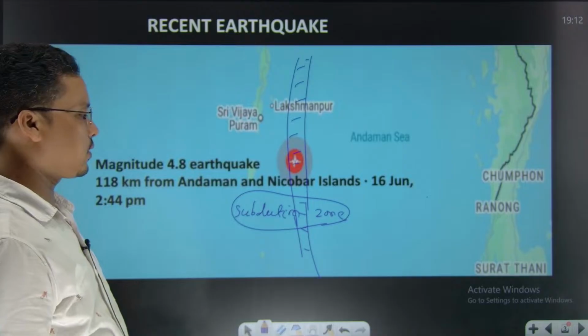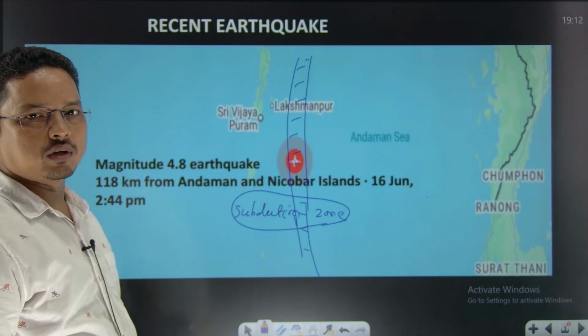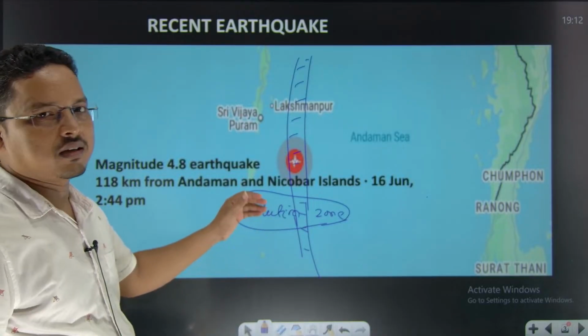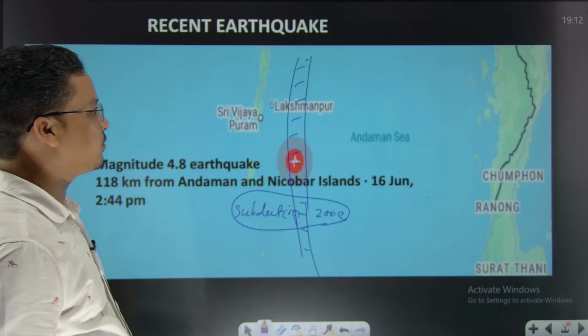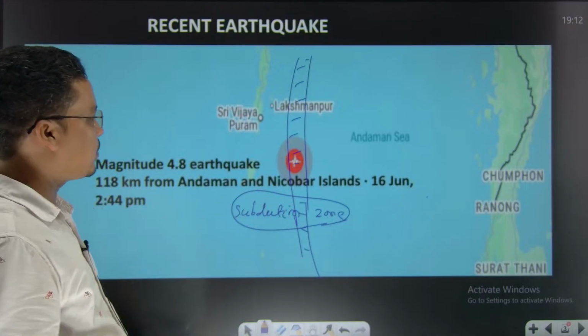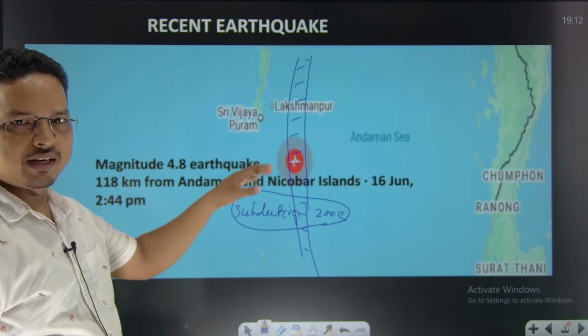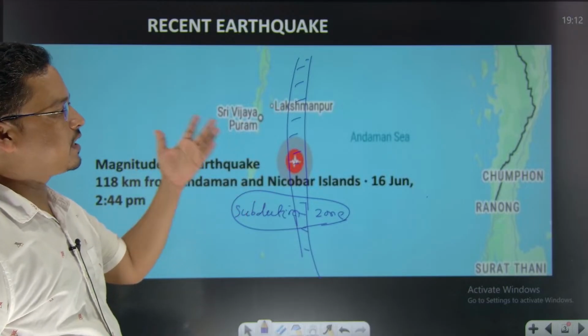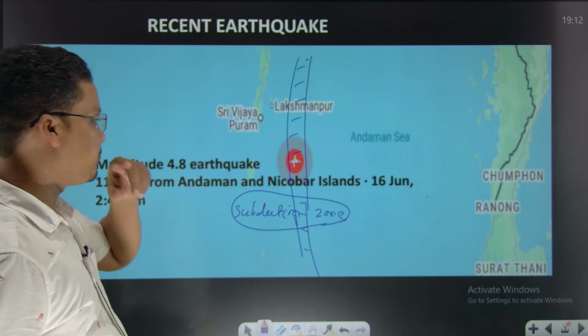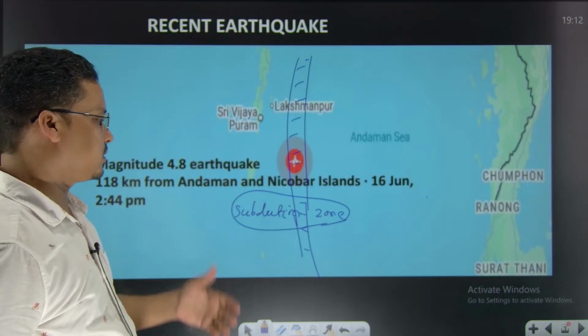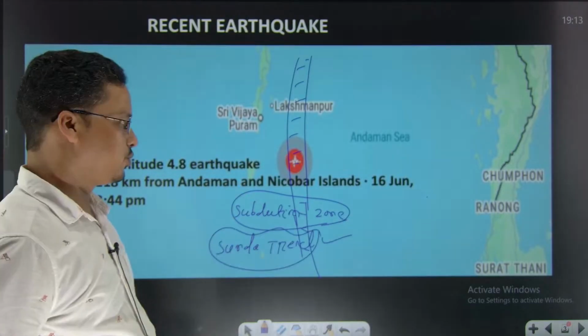This is the eastern margin of the Indo-Australian plate, or you can say the Indian plate, the Indo-Australian plate. So because of the plate margin, because of the subduction zone, earthquakes occur.